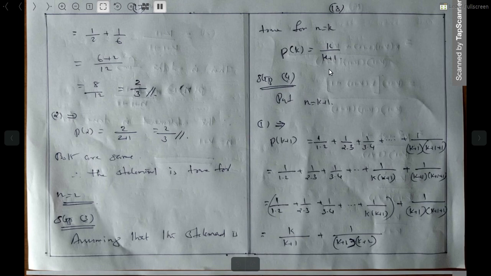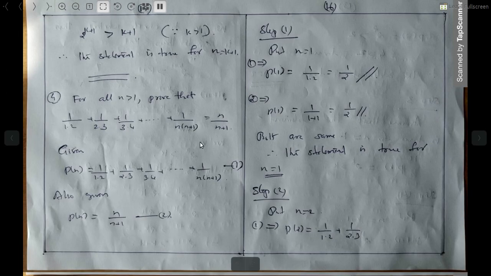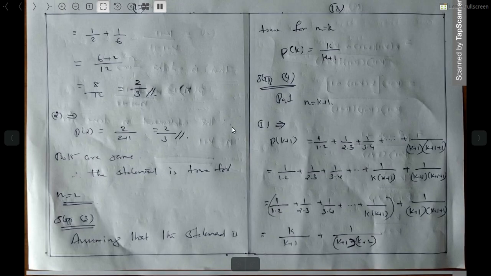Up to k, that is k divided by k plus 1. Then we have to check whether this expression is true for n is equal to k plus 1. That is, we are going to check P of k plus 1, up to k plus 1. Up to k plus 1 means what? 1 by k plus 1 into k plus 1 plus 1.